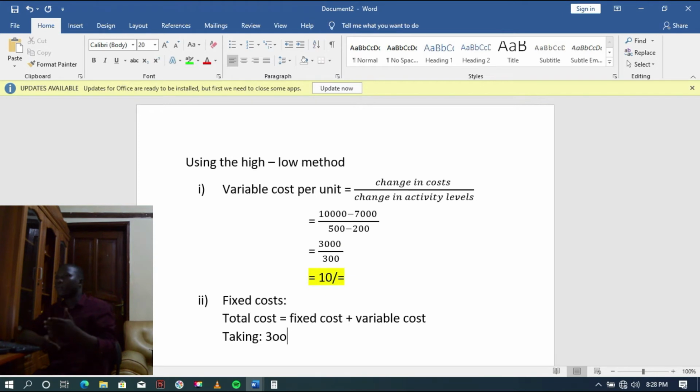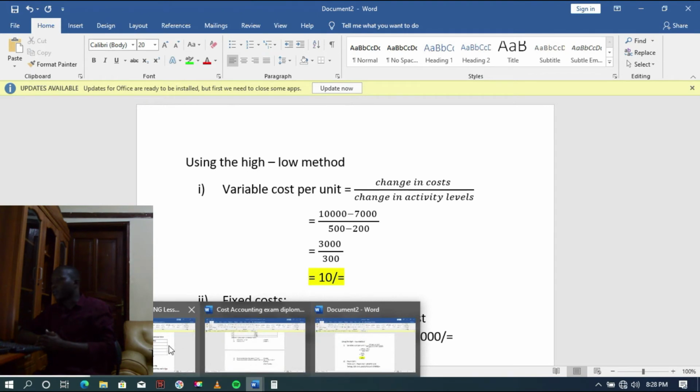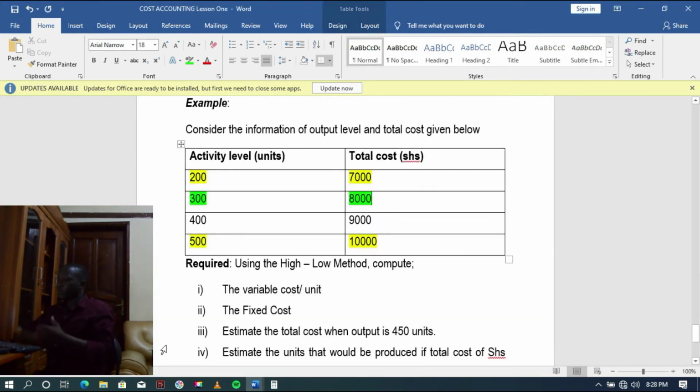Now for us to find the fixed cost, we shall use the total cost function, whereby total cost equals fixed costs plus variable cost. So that is the formula we use for determining the fixed costs of production.